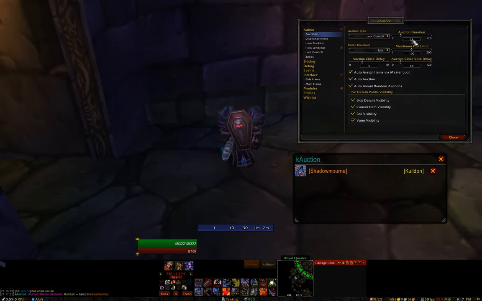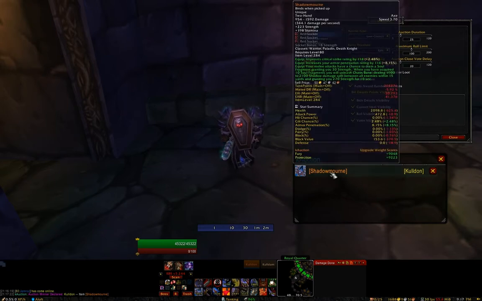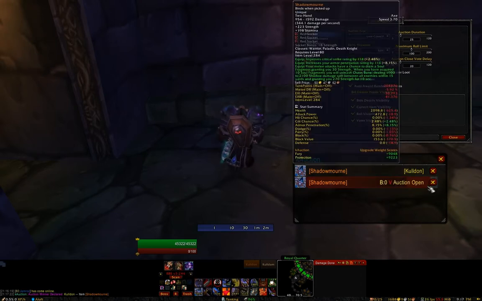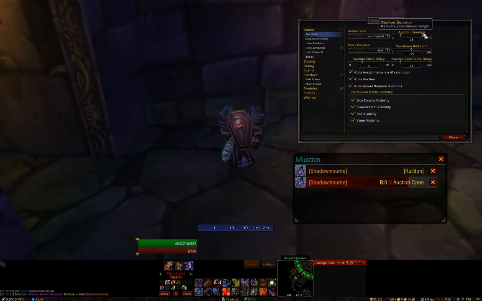When you create an auction, this is the amount of time in seconds that the auction will last and allow players to bid or change their bid, things like that. And that is what you see indicated by this red bar that goes down. That will drain over the duration of whatever this is set to. And once it reaches the end, the auction is closed and you can't bid anymore.